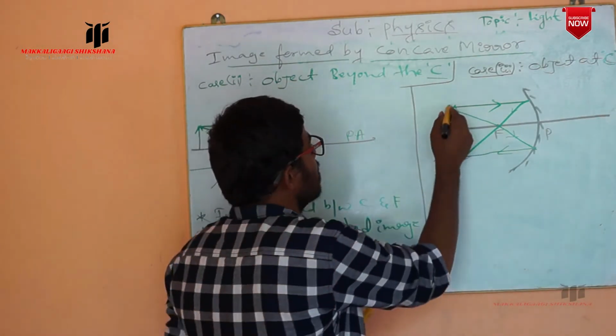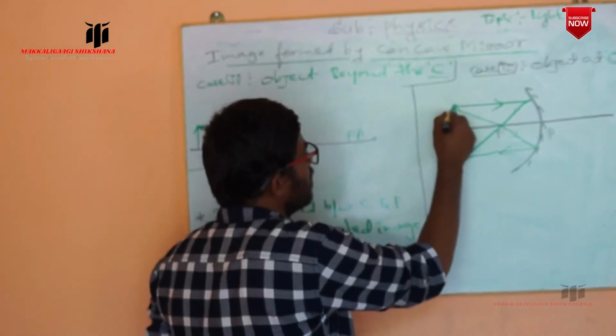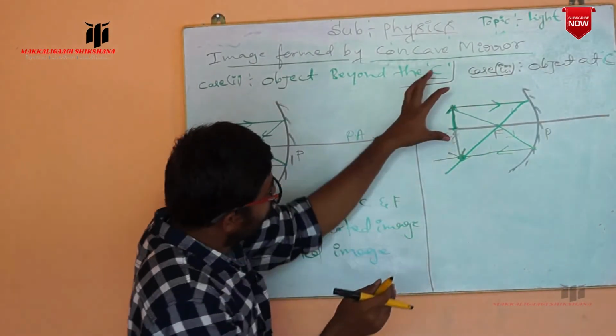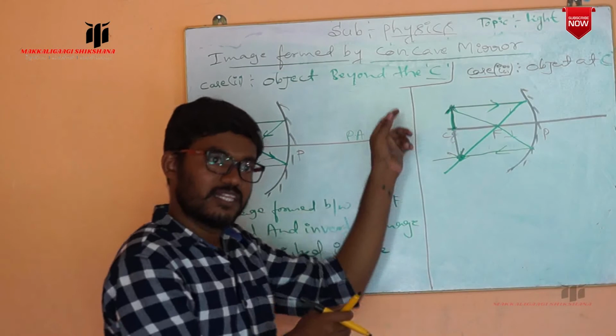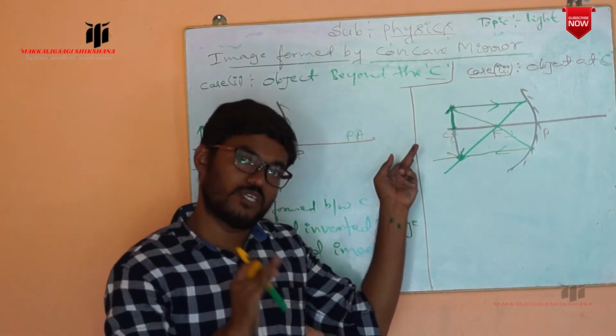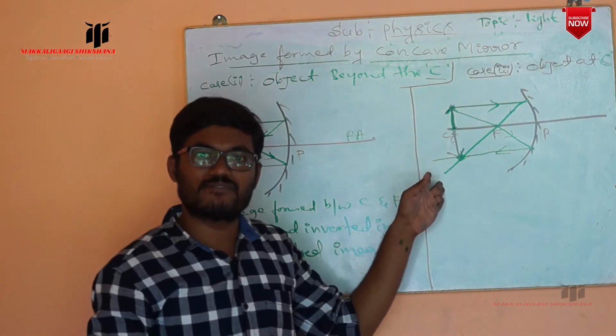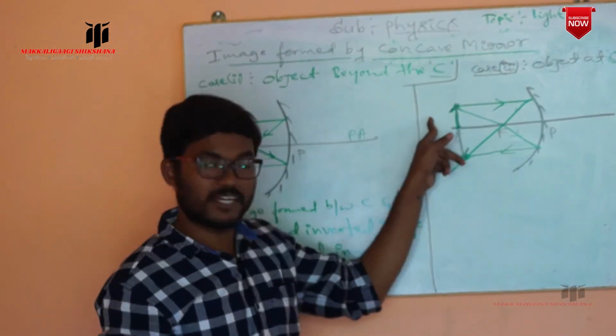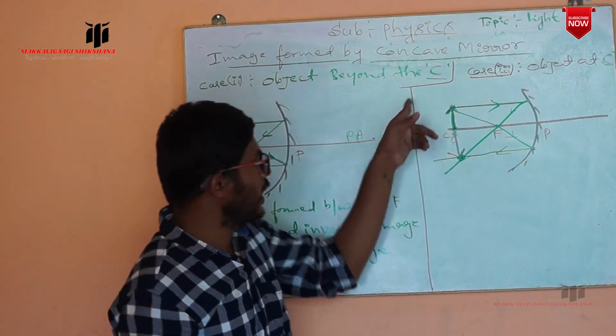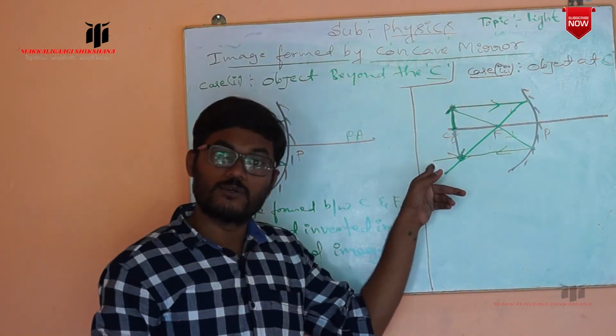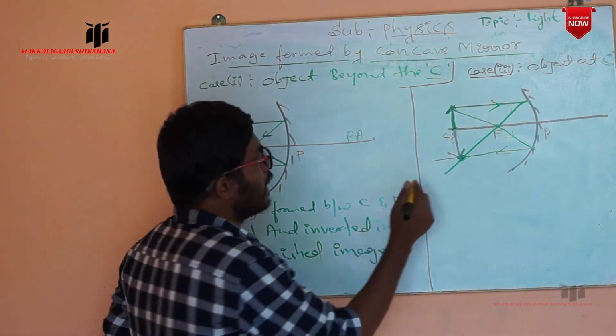And observe the size. Whatever the size of the object you have taken, the size of the image is also the same. Size of the object is equal to the size of the image. If it is 1 centimeter, the image is also 1 centimeter. If it is 2 centimeters, it is also 2 centimeters. Now those are the characteristics.